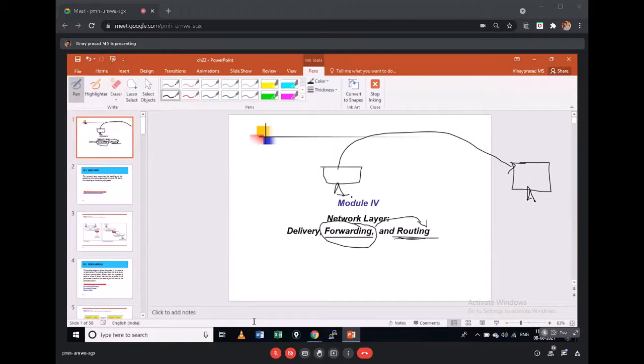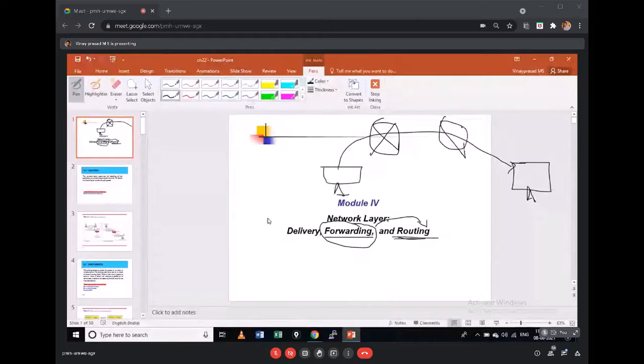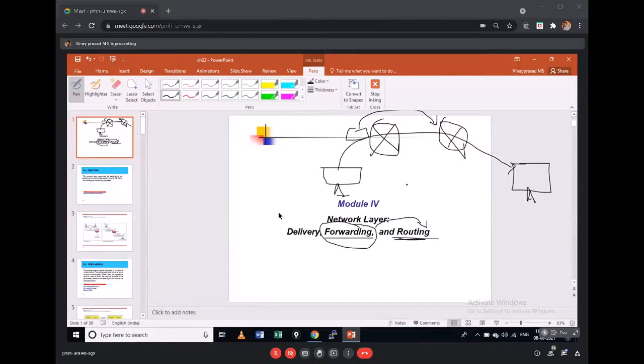Forwarding is what the intermediate network might use, some process of forwarding these packets to the next hop. So the forwarding of a packet from hop to hop, or sending of a packet from hop to hop, we call forwarding. It has some methods. Delivery is how a device could handle this packet. A network layer can handle this packet from the underlying physical network. The physical layer we call delivery.